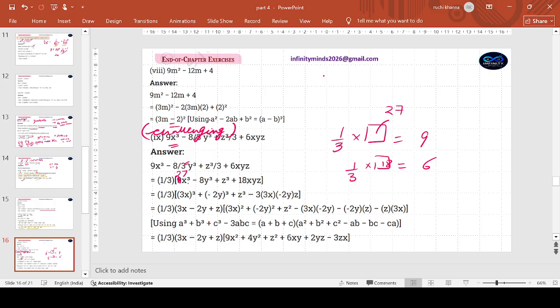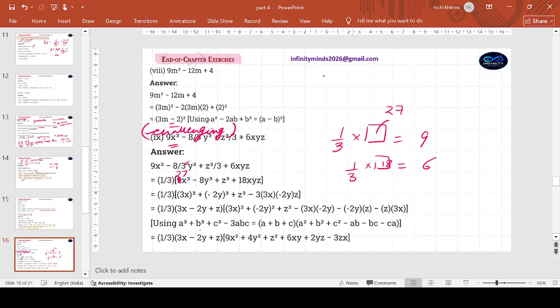Okay. Now 27 is nothing else but cube of 3x, to be added to, minus will be taken as part of b. So minus 8y cube will be minus 2y whole cube, z cube minus 3abc.